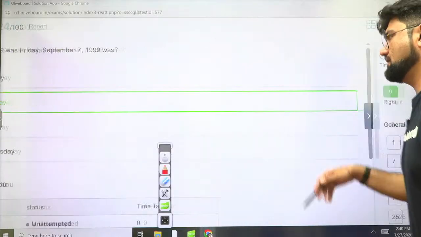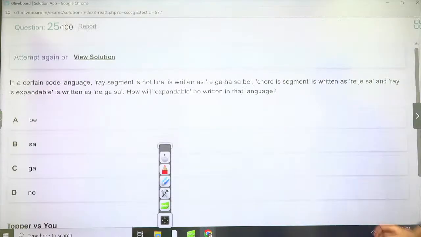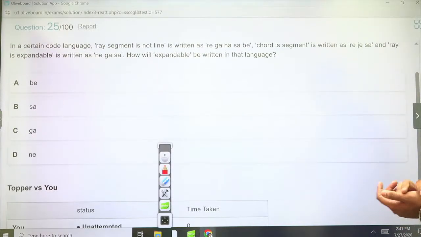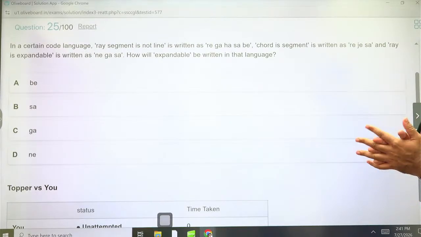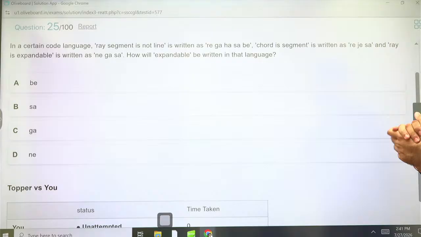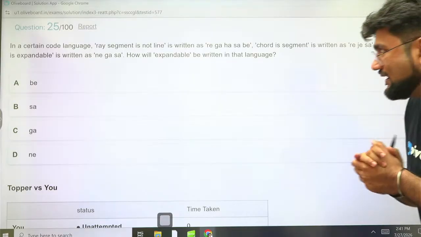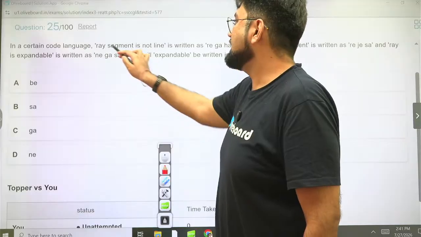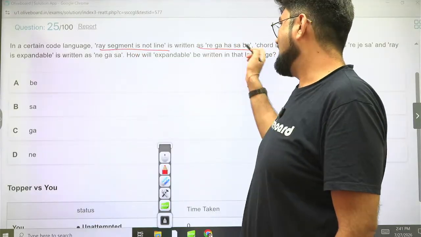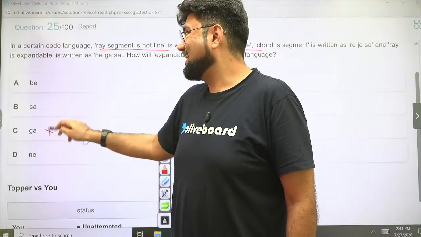41 seconds. Not bad. And the last question for the session today is this. In a code language, ray segment is not line is written this, chord is segment is written as this, and ray is expandable is written as this. How will expandable be written? Expandable is only asked in one line. So delete everything where expandable is absent. Delete this. Re ga ha sa be.